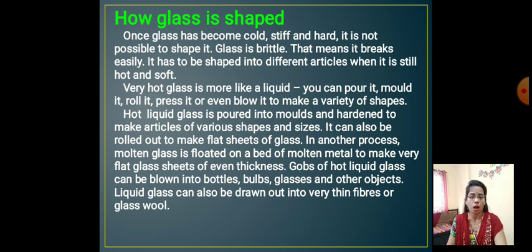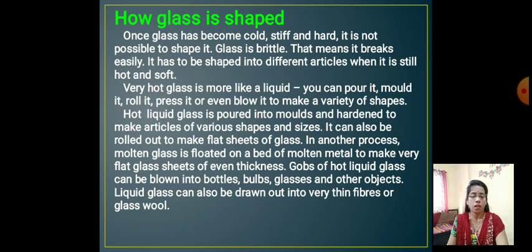Sometimes it can be rolled out as a plain flat sheet, and when you go to the shop, they cut it and give it to another process to mold it. In liquid form, it is floated, it is molten material. Liquid glass is poured and molded to make a very flat glass sheet, and it is even in thickness, the same all around. It means all sides are equal.